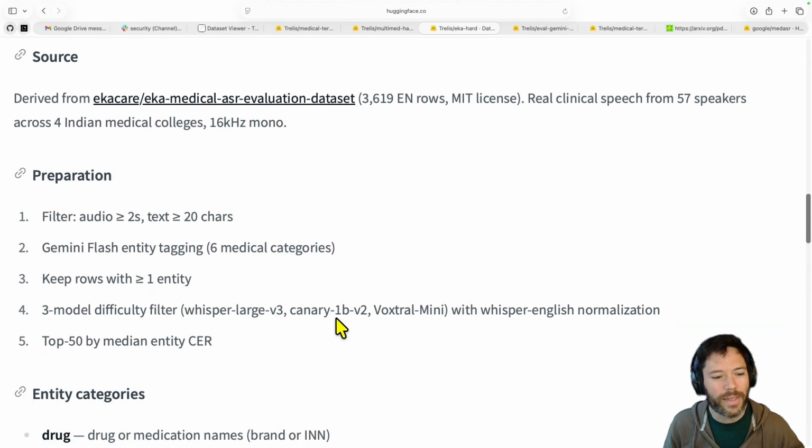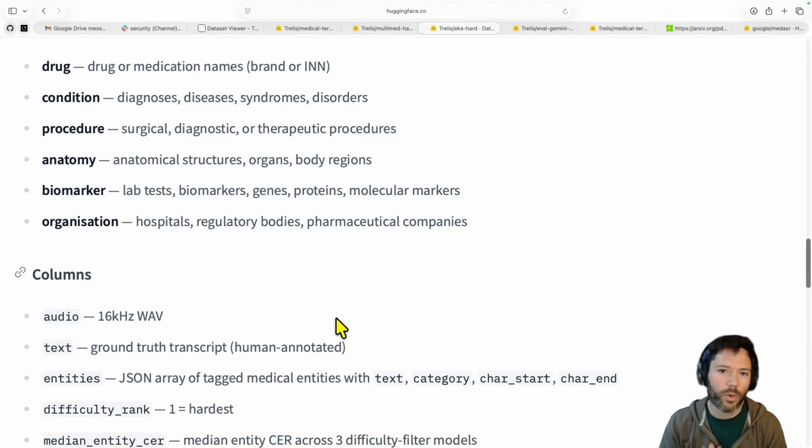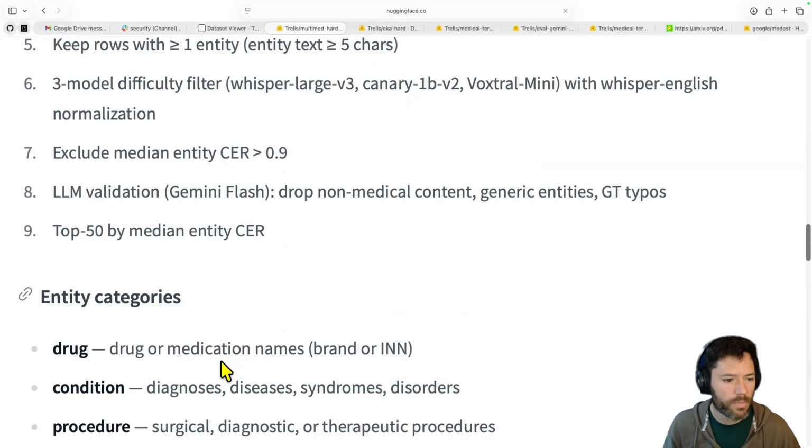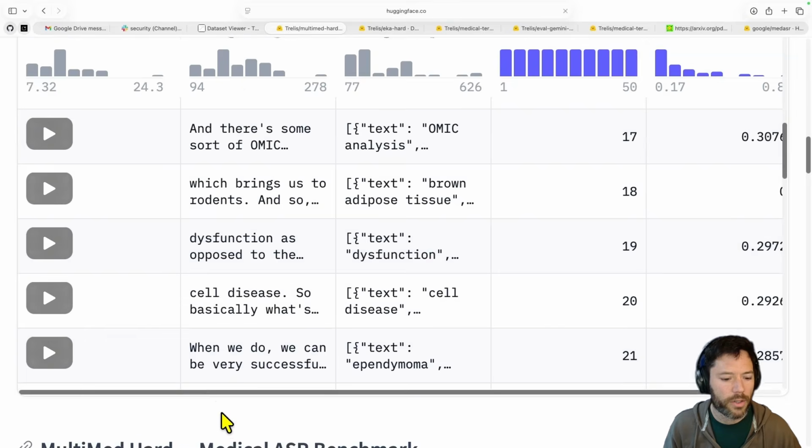Okay, so that is my quick overview. I'm going to quickly comment on how I prepared the data for each of these data sets if you want to understand the granularity of that. I'll start with the MultiMed Hard data set and explain here how I've prepared it.